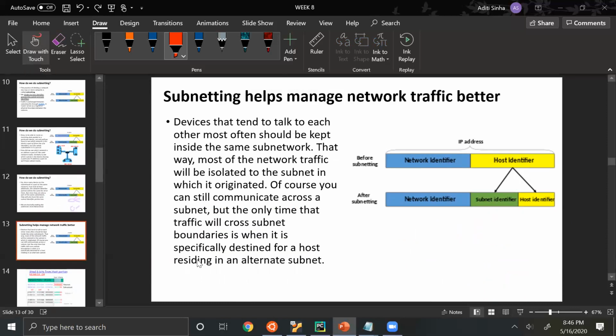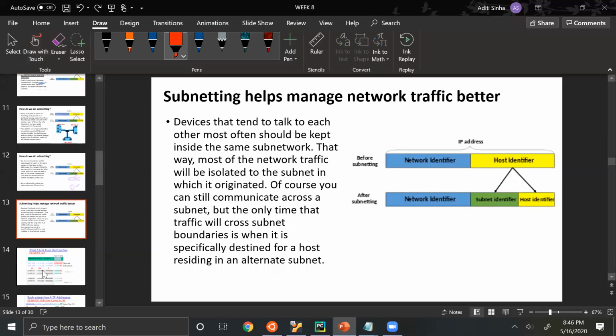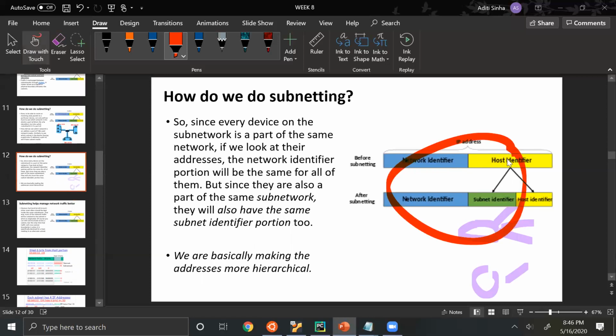So you can still communicate across the subnet, but the only time the traffic will cross subnet boundaries is when it is specifically destined for a host residing in a different subnet. But of course, communication across subnets is also possible still. So let's see how we can do this division that we've seen.